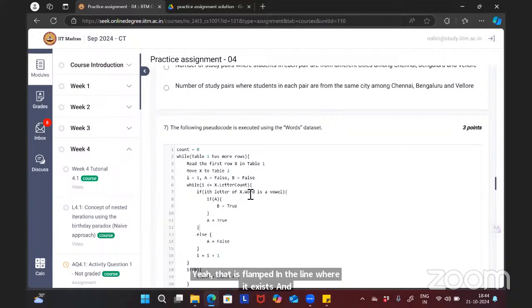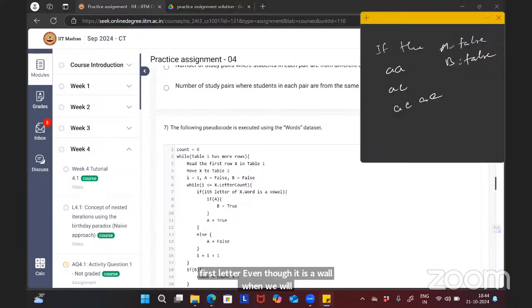When I is less than x dot letter count, if the ith letter of x dot word is a vowel, if a is initially false, we will just check whether the letter is a vowel. Even though it is a vowel, if a, then only b will be made true. But initially a is false. After seeing the first letter, even though it is a vowel, b won't be made true. When will b be made true? After seeing the next vowel.